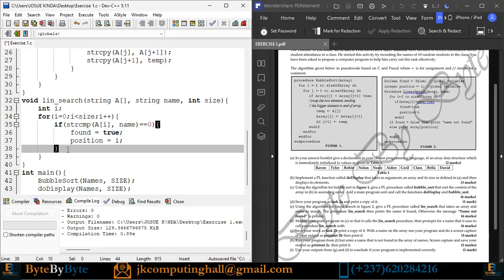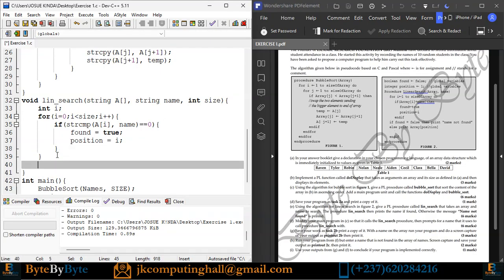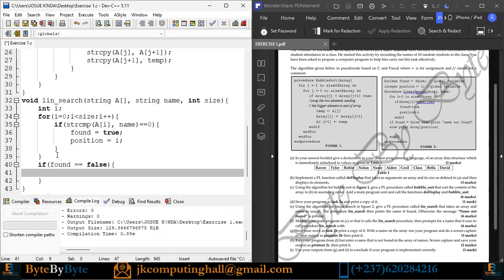Now, as you can see, this particular code is directly under the for loop program indentation. So after the for loop now, if found is equal to false, what do we have? Printf name not found.